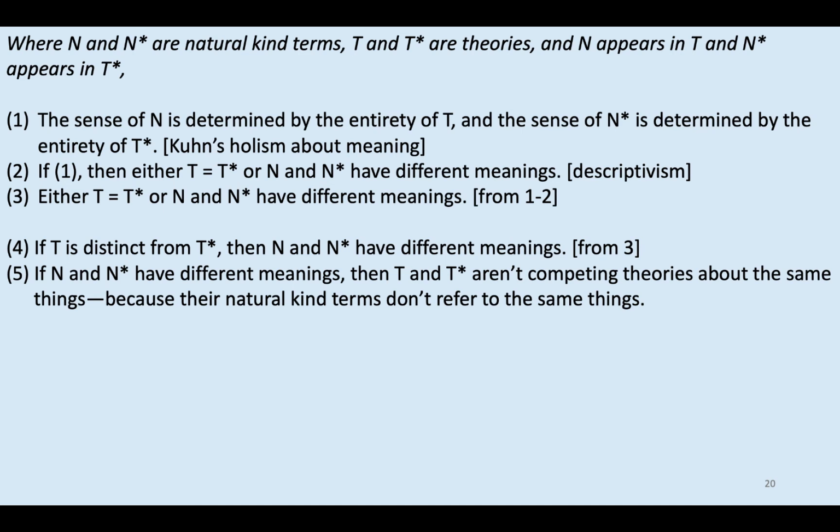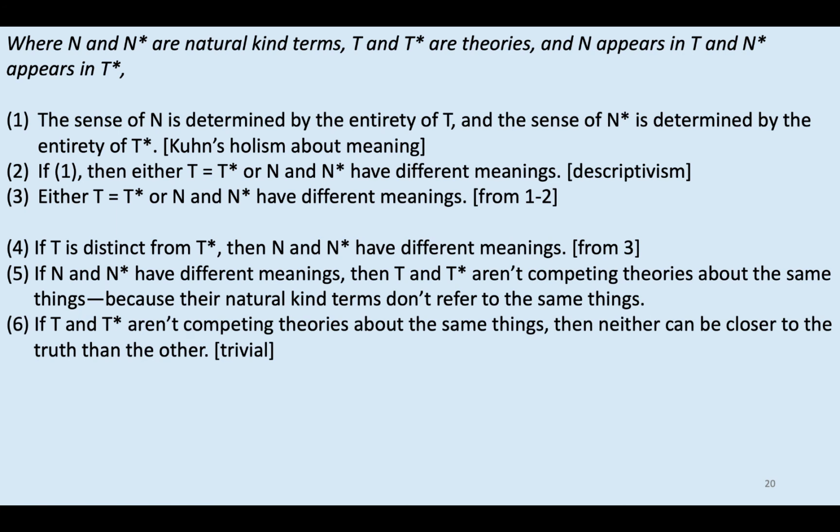Well, now take this premise. If n and n star have different meanings, then T and T star aren't competing theories about the same things, because T includes n and T star includes n star, but n and n star have different meanings. See, their natural kind terms aren't referring to the same things, so the theories can't be about the same things.